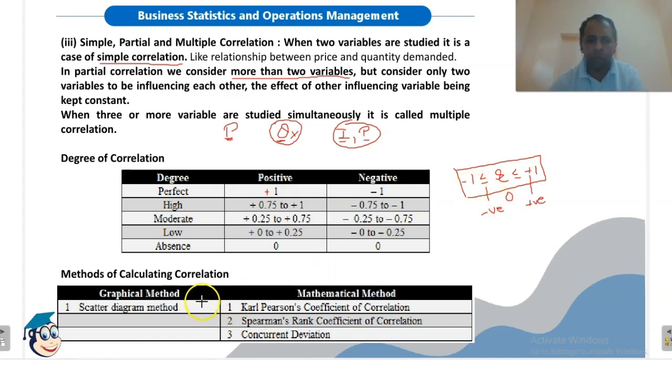There are different methods to study correlation. In graphical method, we have scatter diagram that we have already seen in the previous slide. In mathematical models, we have Karl Pearson's coefficient of correlation. This is the most widely used method. Then Spearman rank coefficient of correlation. Then concurrent deviation method.